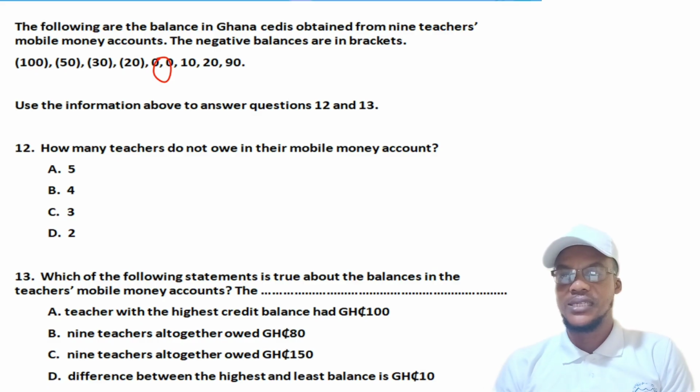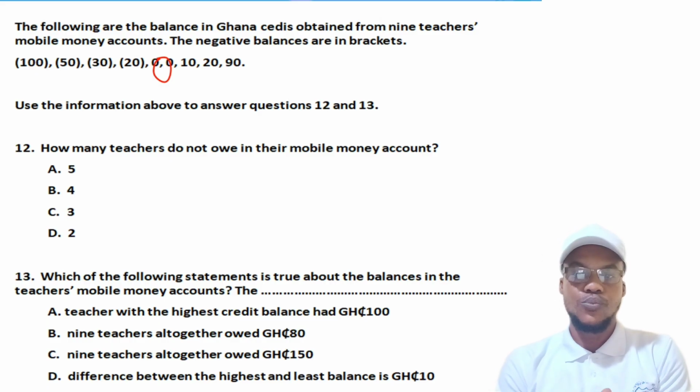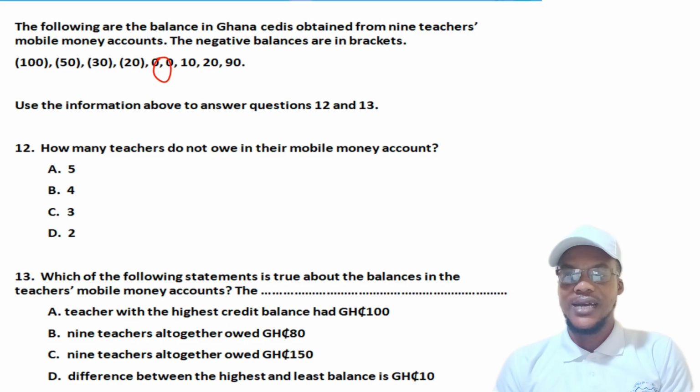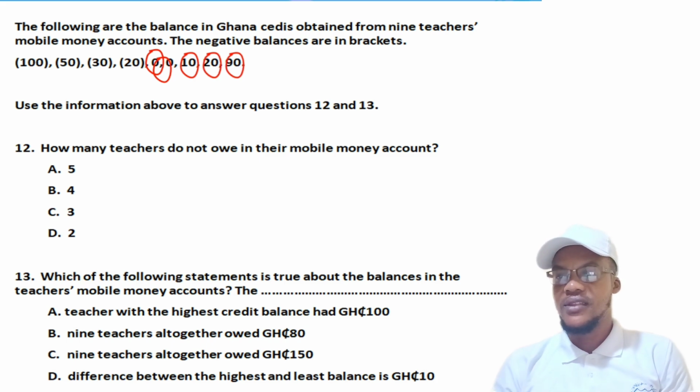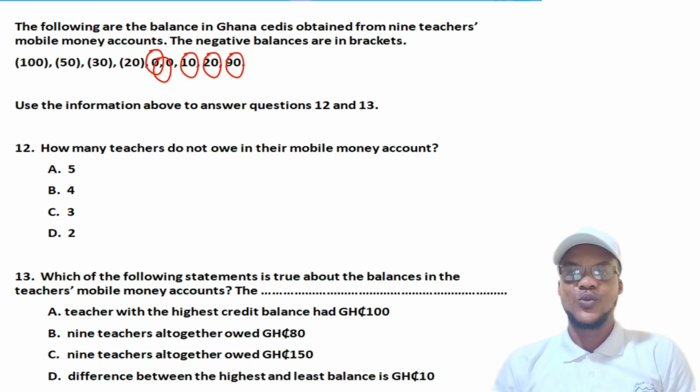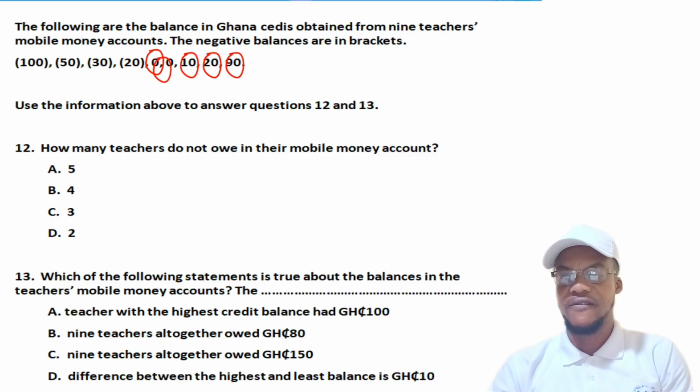We have 2 people whose accounts are 0. Then if you circle the others, these are the particular teachers who are not owing: we have the 10, we have 20, and then we have 90. So how many are they? They are 5. That is great.